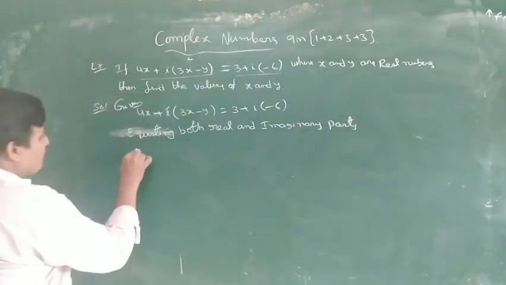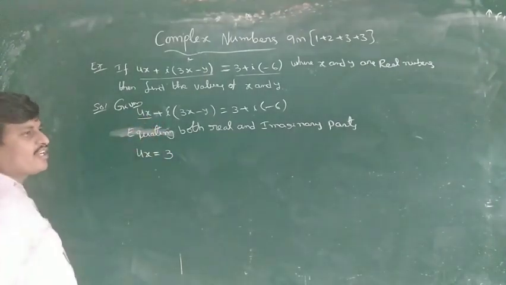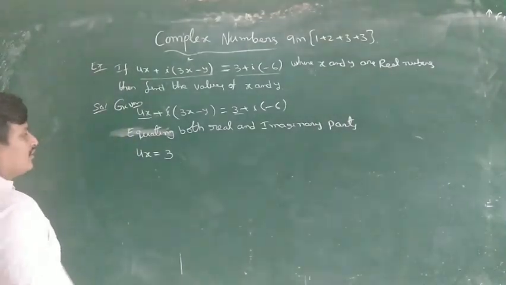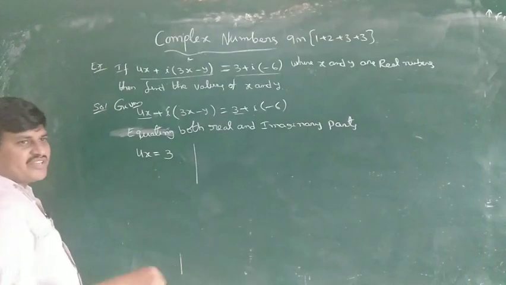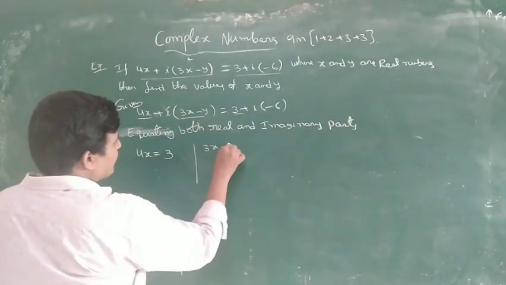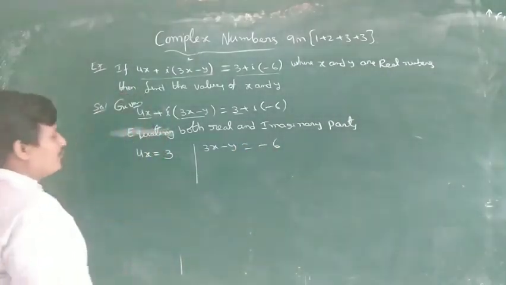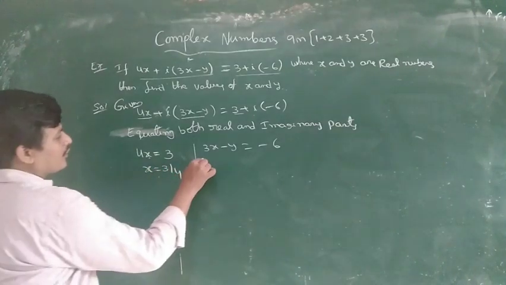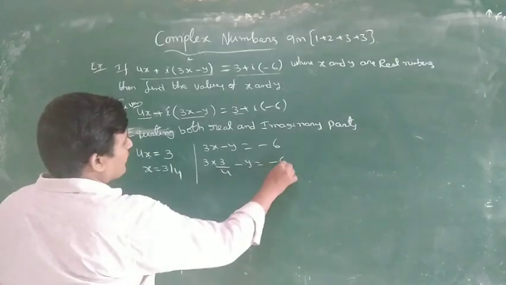So 4x is equal to what? 3. 4x is the real part of the first, 3 is the real part of the second. Next, i equal to i means cancel. So what is the imaginary part? 3x minus y is the imaginary part of the first, minus 6 is the imaginary part of the second. 4x equal to 3 means x is equal to 3 by 4. 3 into 3 by 4 minus y is equal to minus 6.